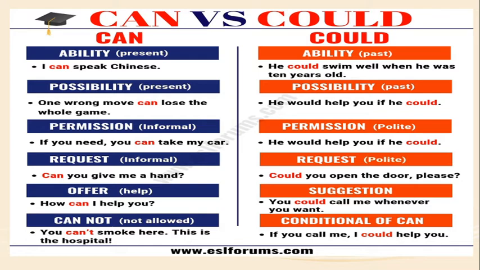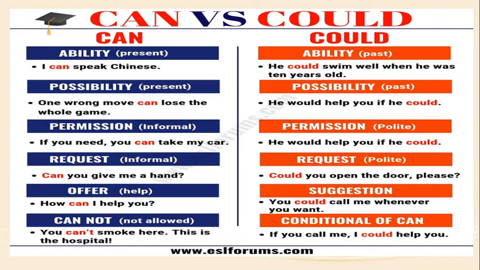Request: in the informal way, can is used to express a request. Could, we use the modal auxiliary to request in the polite way. Could you open the door please? Can you give me a hand? That is informal way. Could you open the door please? That is polite way. We use the modal auxiliary could.